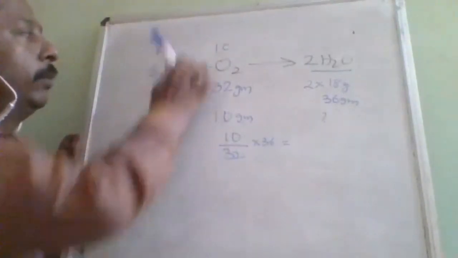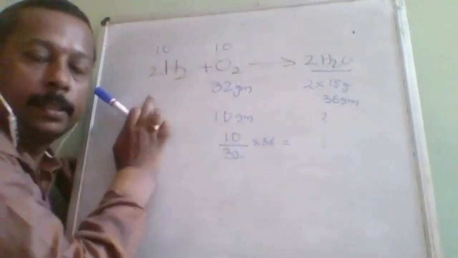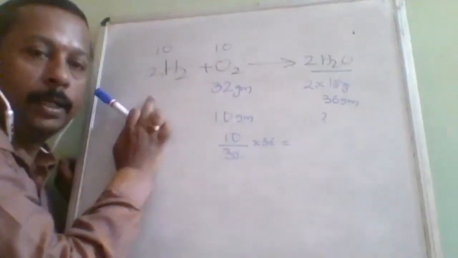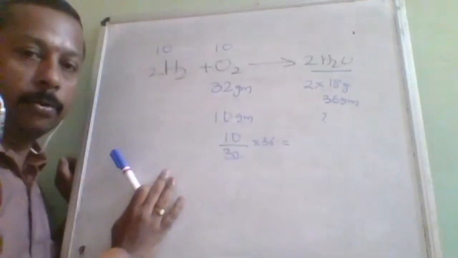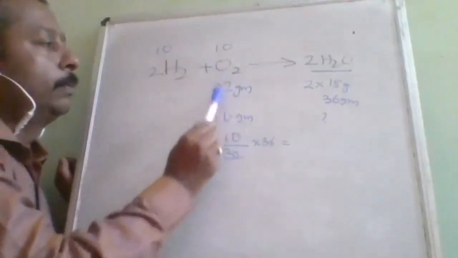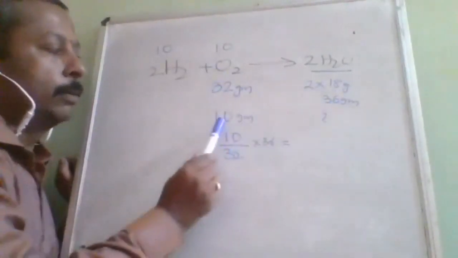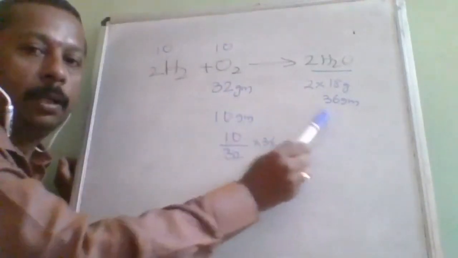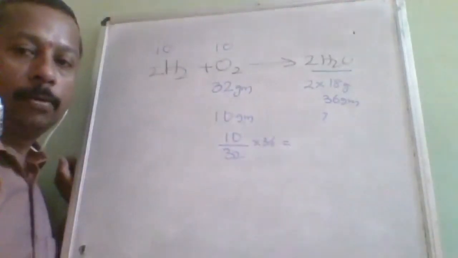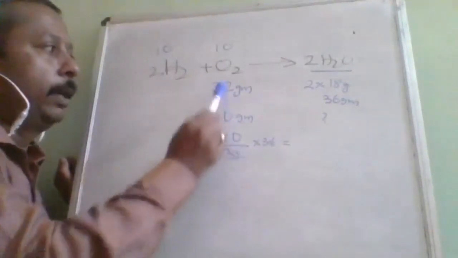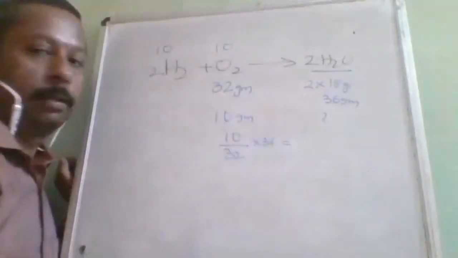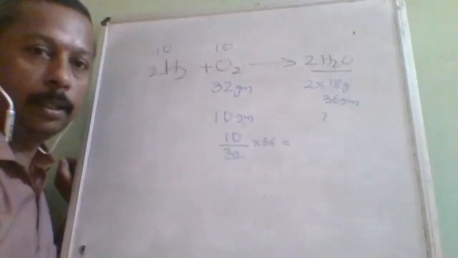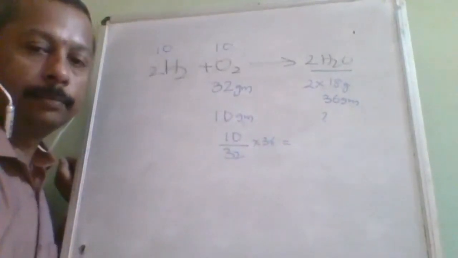First, why have we avoided hydrogen? Because it is an excess reagent. How you determine that, I showed you in the previous slide. If I use 32 grams, I will get 36 grams. But in this question, I have been given 10 grams. So you have to find out how much water will be formed. That is 10 divided by 32 into 36. That is the answer. Okay. Is it understood? Note this down.